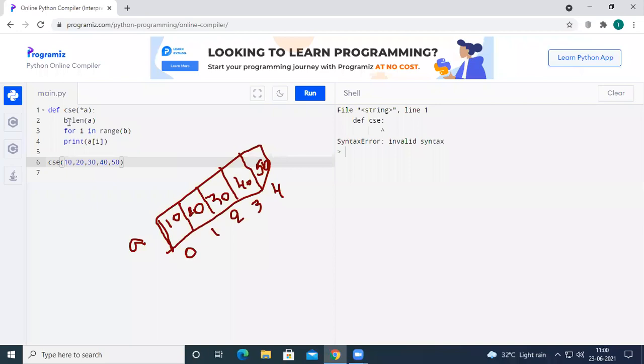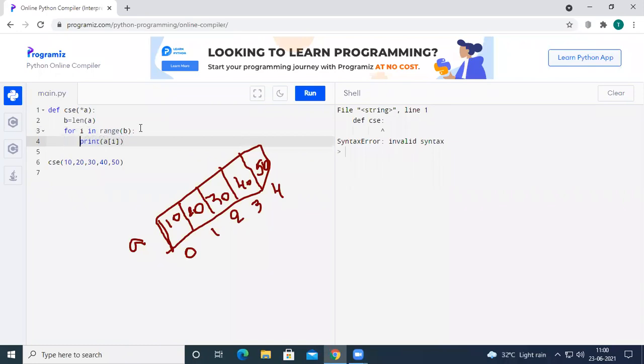If I use B equal to len of A, and 5 parameters have been passed, the value 5 will be stored inside B. Now, if I write a for loop, for I in range of B, the I value will start at 0 and end at B minus 1. If the B value is 5, I is going to end at 5 minus 1, that is 4. So for I in range of B, print A of I. In the for loop also we have to maintain the indentation.